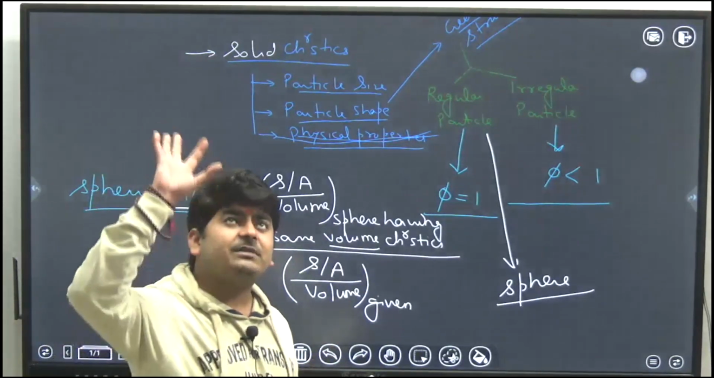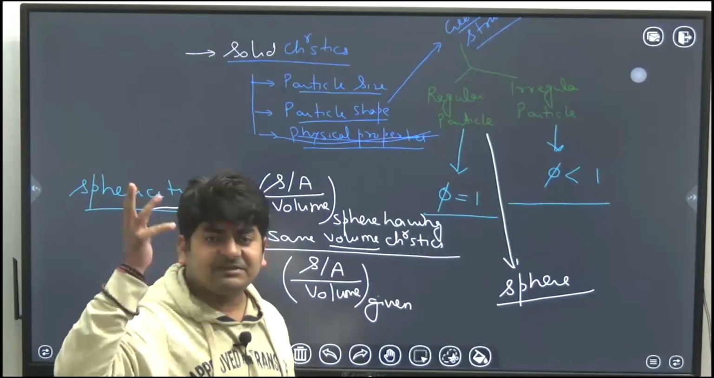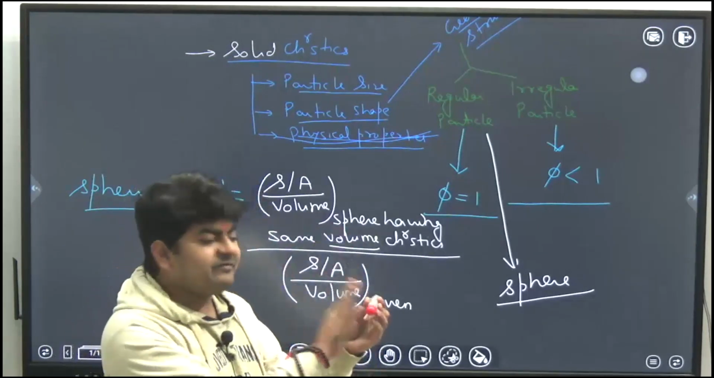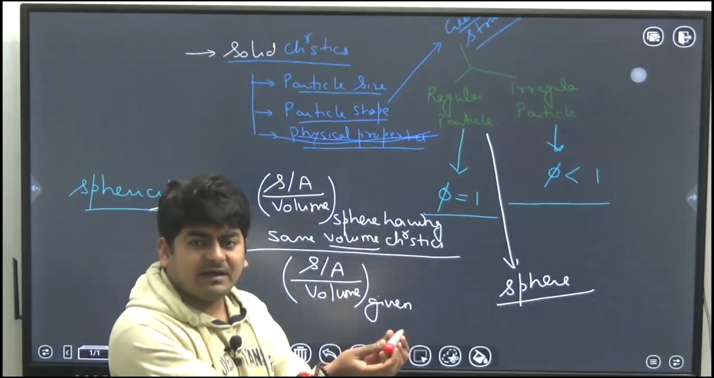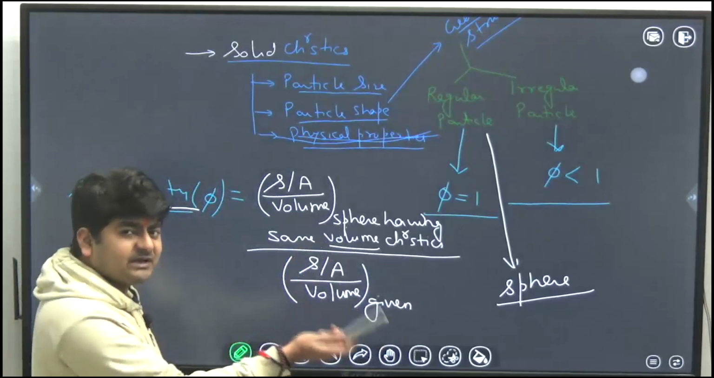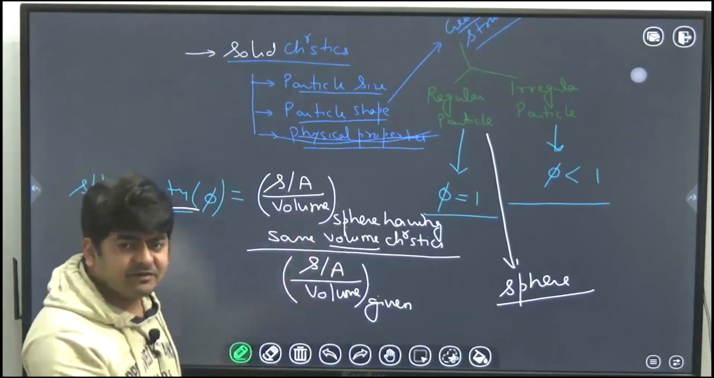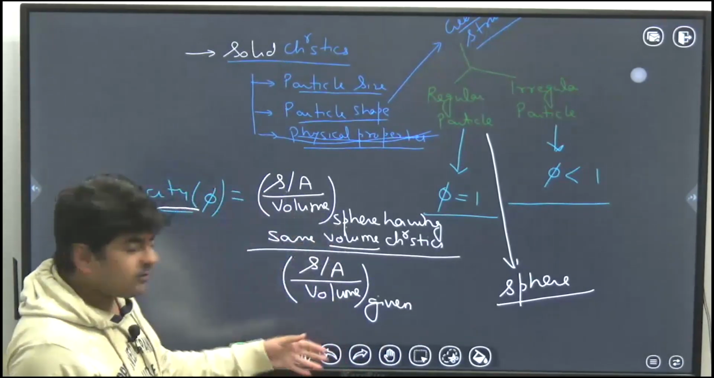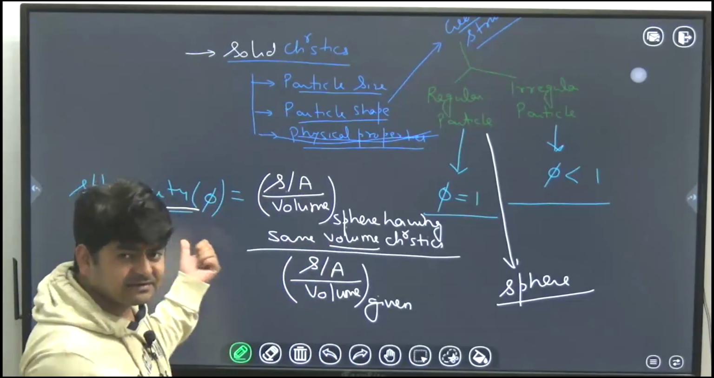Now we will assume some hypothetical sphere. We will imagine that there is a sphere of the same volume as this particle has. Then, when we know the volume of the sphere, we can easily calculate the surface area of that sphere, and we will compare that. This ratio will give us the sphericity.